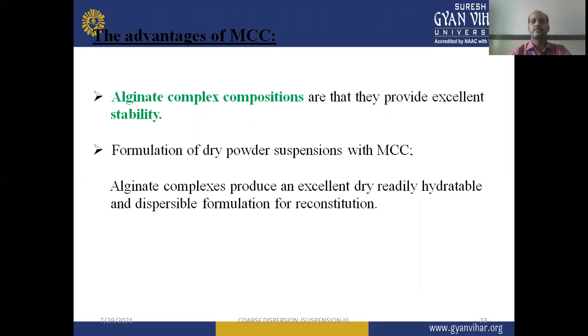Formulation of dry powder suspensions with microcrystalline cellulose: alginate complexes produce an excellent dry, readily hydratable and dispersible formulation for reconstitution. And due to its better stability when compared with the simple suspension, it is widely used for pediatric preparations containing antibiotic drugs.